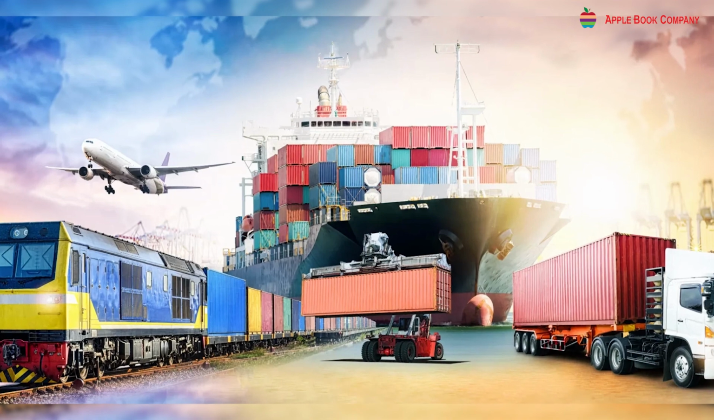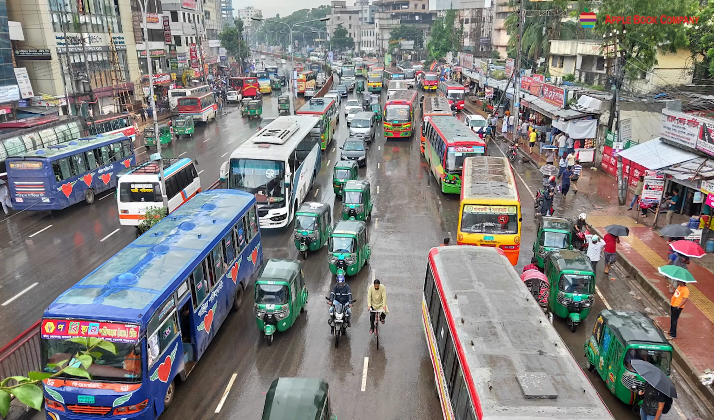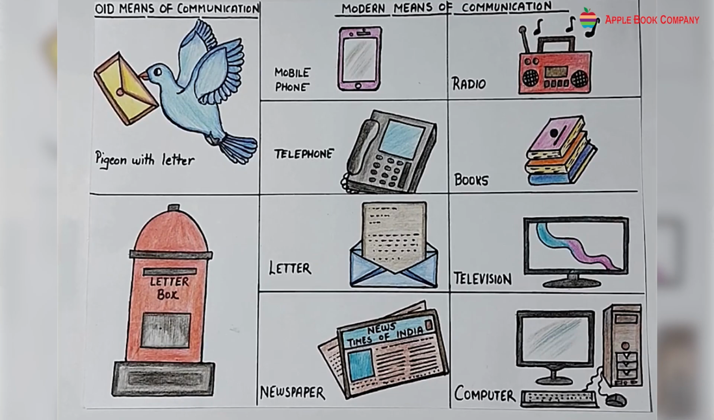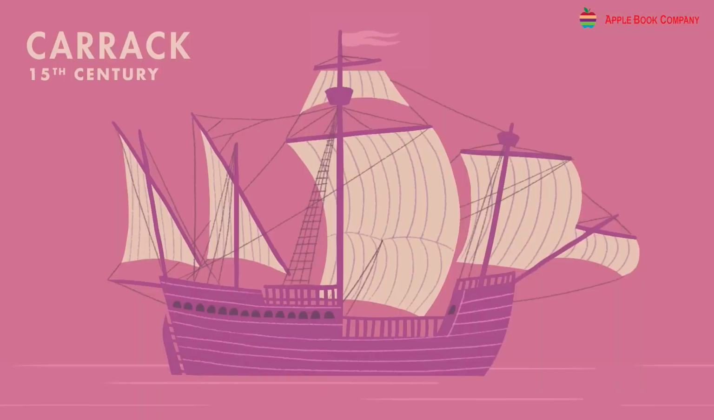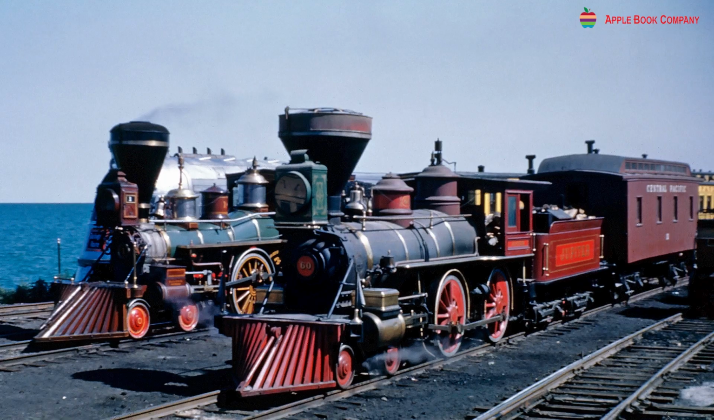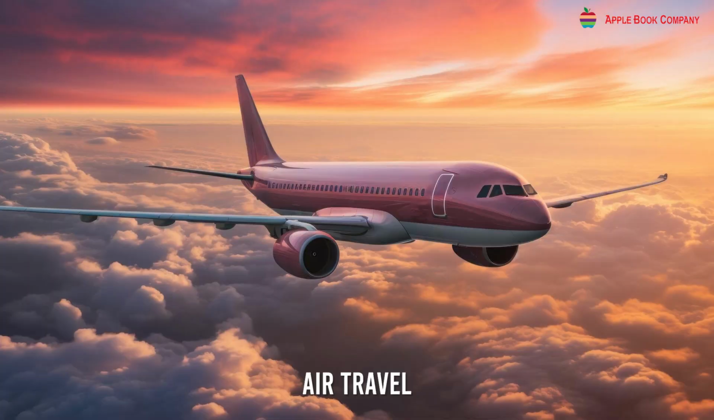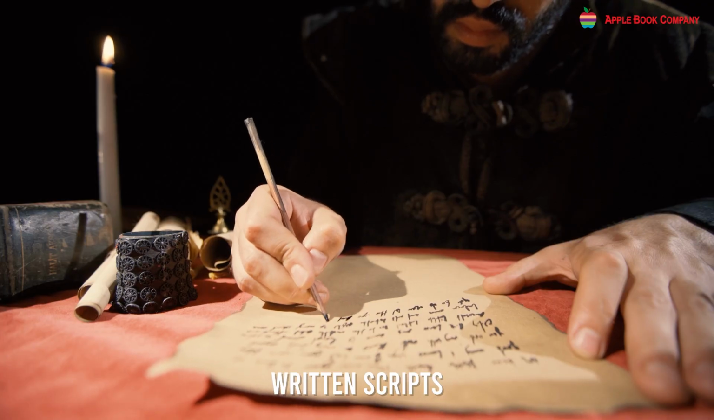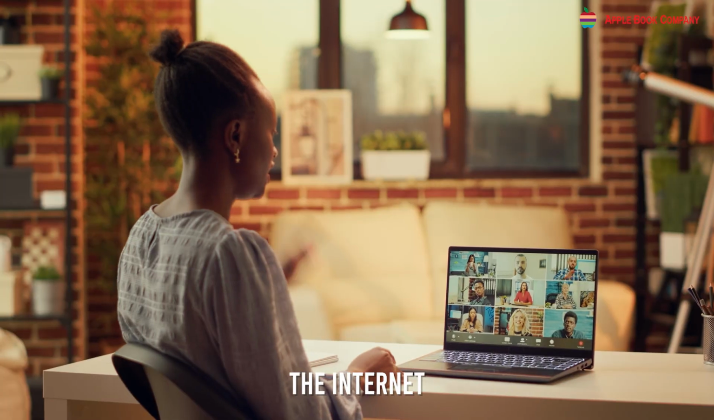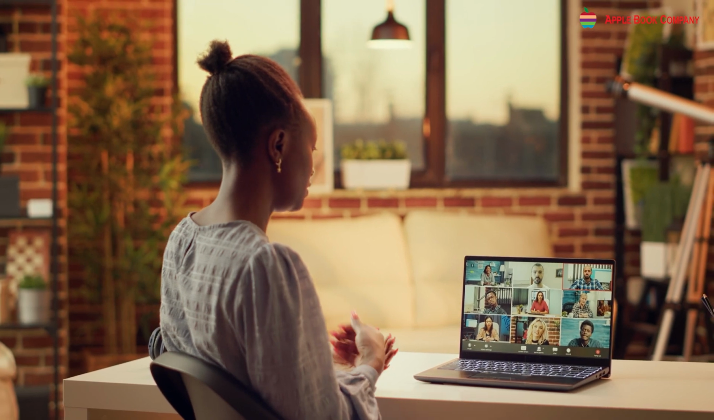Startup. Today, you'll learn about the evolution of transport and communication and how they change the way we travel and interact with each other. Throughout history, transportation has evolved with the invention of the wheel, steam engines, and modern vehicles. We now have trains, waterways, and air travel connecting the world. Similarly, communication has advanced from simple gestures to written scripts, the printing press, telephones, and the internet, allowing us to connect with others instantly and effectively.